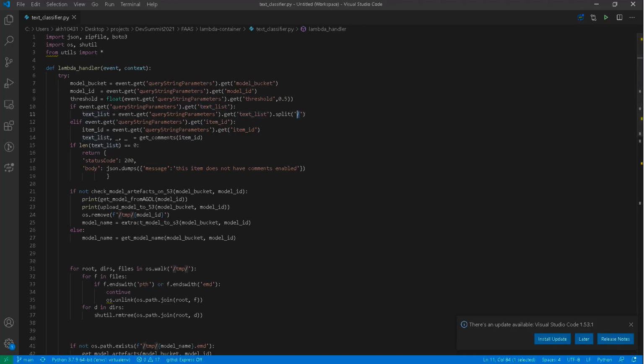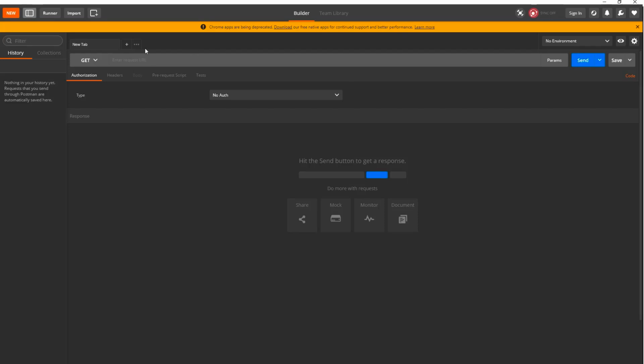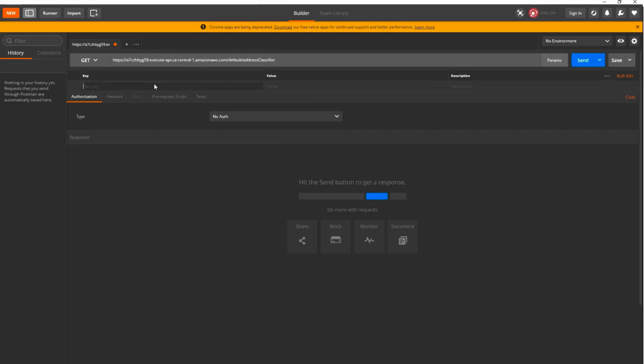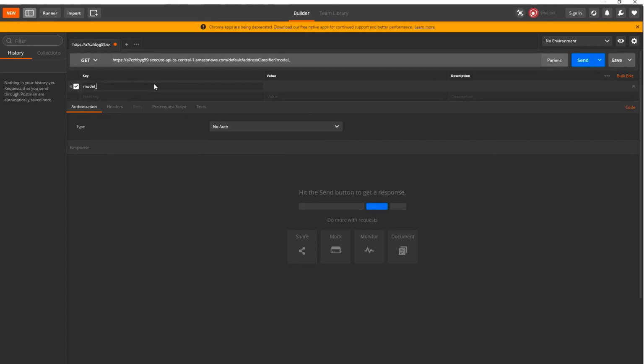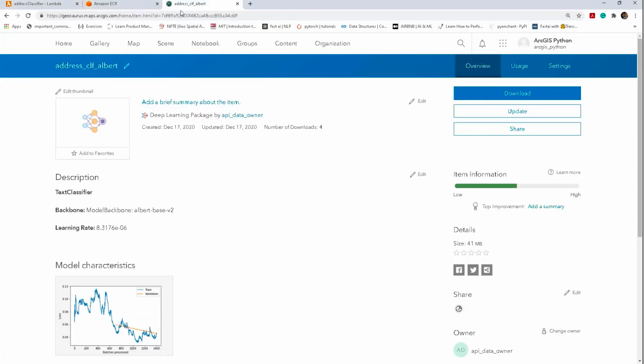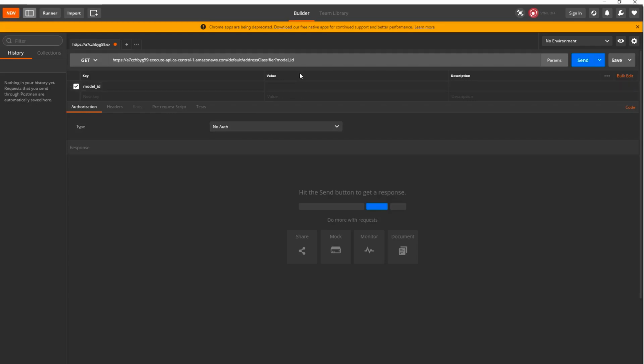And now let's make the call to the API using the Postman client. We will paste the endpoint and we will pass the params. We'll pass the model ID, and the model ID will be an ArcGIS Online item. So this is our item. We'll take the ID, we'll pass it here, then we'll pass model bucket.